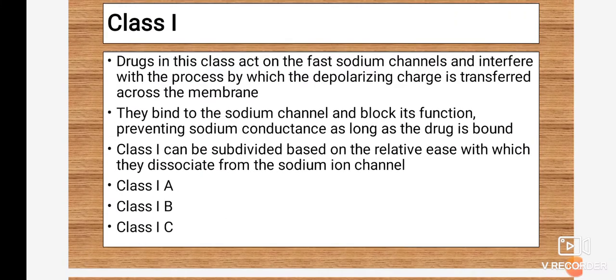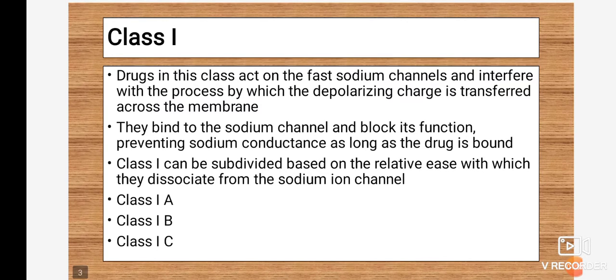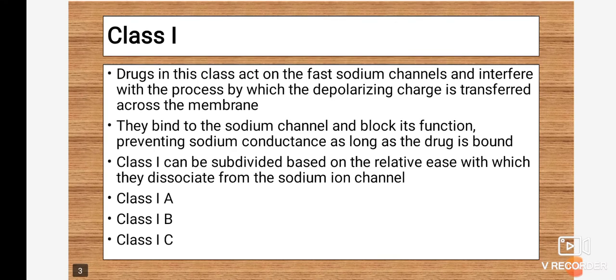So class 1A drugs are antiarrhythmic agents. Drugs in this class act on the fast sodium channels. Whatever sodium channels are present on the cells of the heart, they directly bind to the sodium channel and interfere with the process by which the depolarizing charge is transferred across the membrane. Due to the opening of the sodium ion channel, there is a change in the action potential.